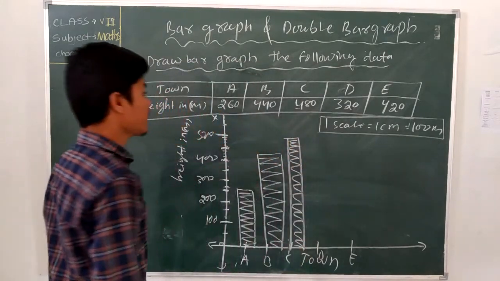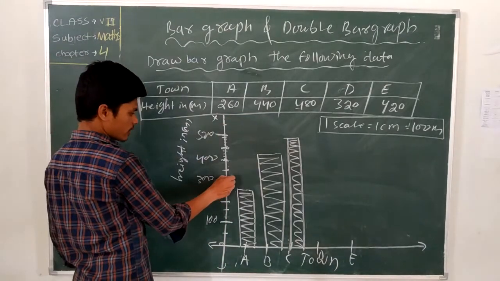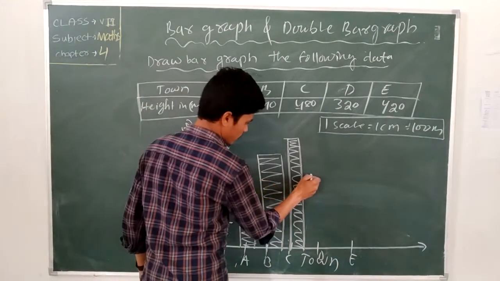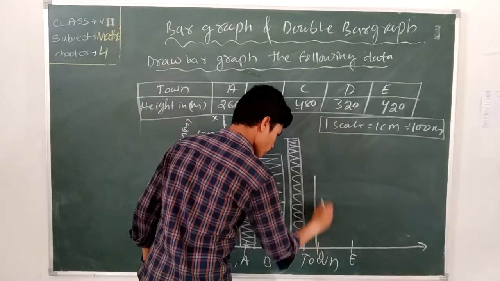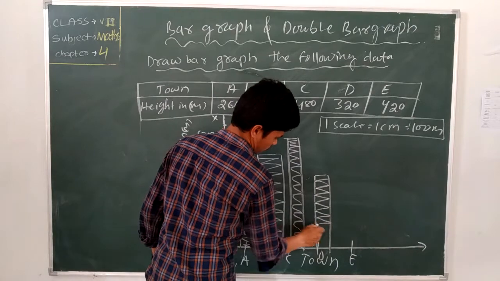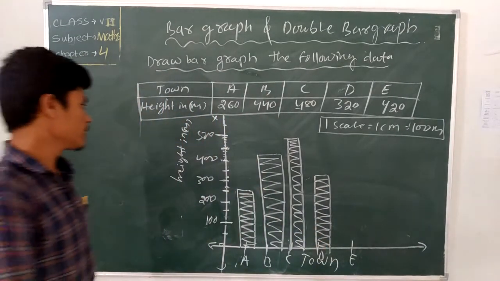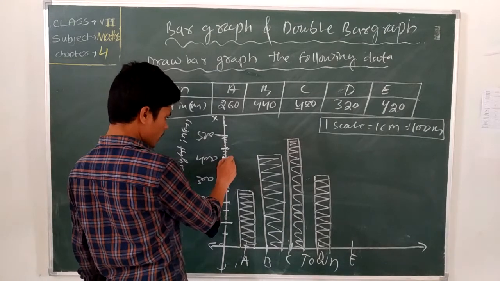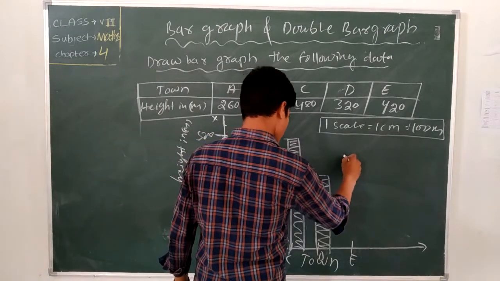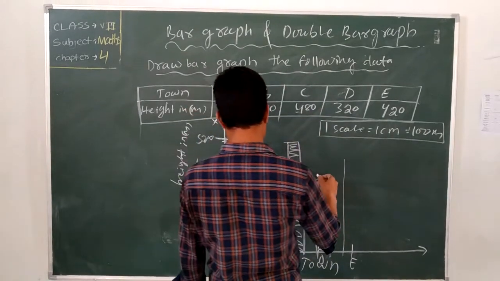Now town D's height is how much? 320. Where is the 300? The 320 is here. We use the ruler and scale and we can easily find the bar. Then the height of E. The height of E is what? 420. It means 420, near to the base.